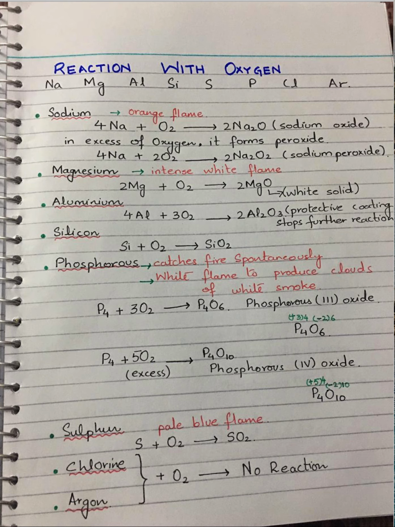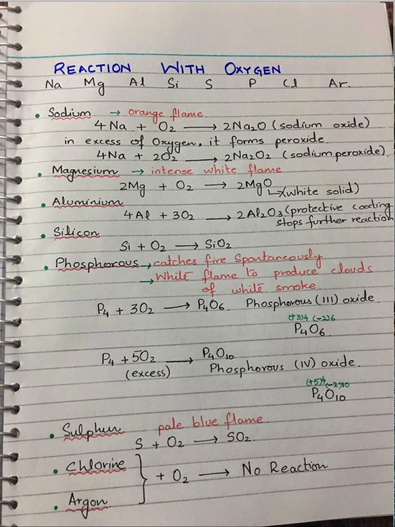Next comes magnesium. Magnesium burns in oxygen with an intense white flame, and it gives white solid magnesium oxide. Keep this in your mind that if magnesium is burning in air, not in pure oxygen, in that case it also forms magnesium nitride, which we will discuss later on.